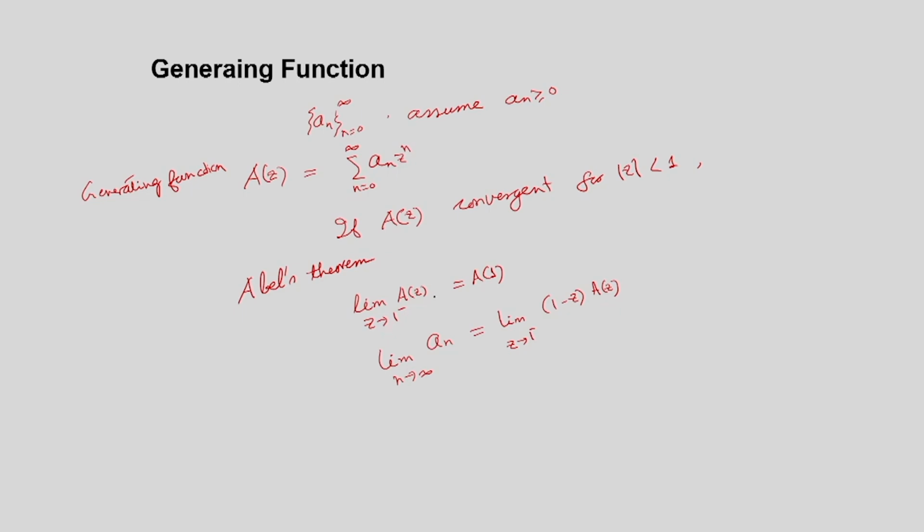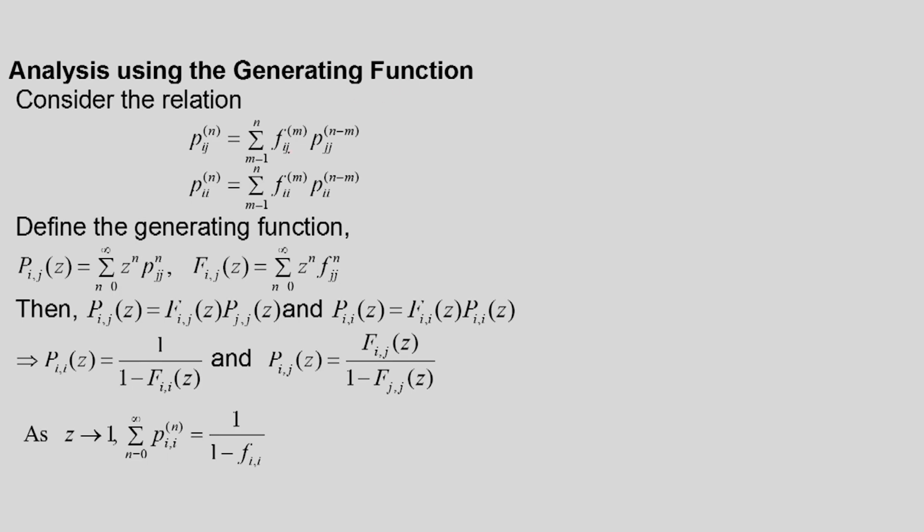As a corollary of this theorem, we also get that the limit of a_n as n tends to infinity is equal to the limit z tends to 1 minus of (1 minus z) into A(z). So, this is similar to the final value theorem in the Z transform. That way we will use this result for analyzing the convolution sum relation for first passage probability and state transition probability. So, we will be analyzing this expression using the generating function, as we have already explained.